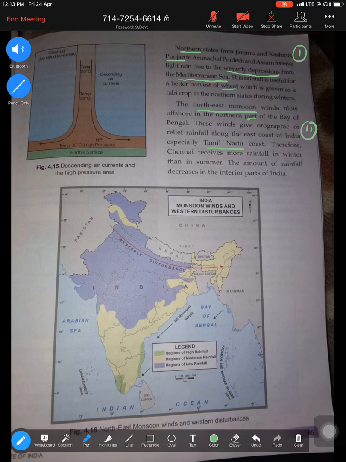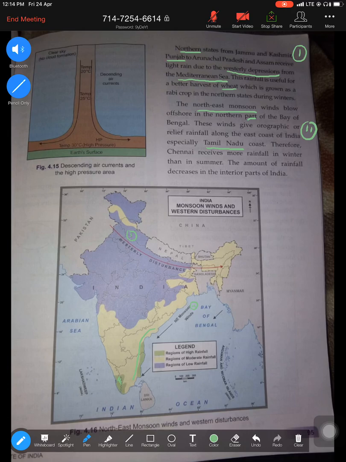So let me explain the two winds which are responsible for giving rainfall in the winter season. Number one are your western disturbances, which originate over the Mediterranean Sea, and give rainfall to states like Punjab, Haryana, beneficial for the wheat. And second is your northeast monsoon winds, which give rainfall to the coast of Andhra Pradesh, Tamil Nadu, and even Kerala gets rainfall because they pick moisture from the Bay of Bengal. So two places receive rainfall during the winter time. One is your northern states from the western disturbances, and second is your southern states from the northeast monsoon.